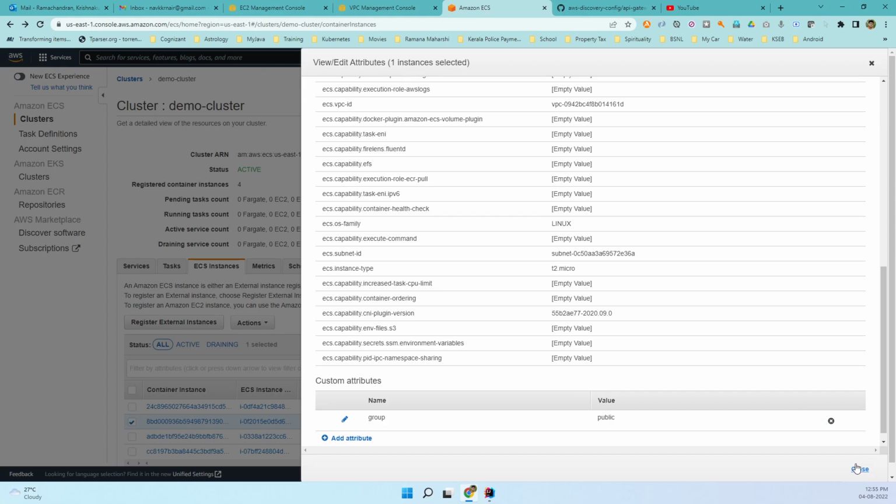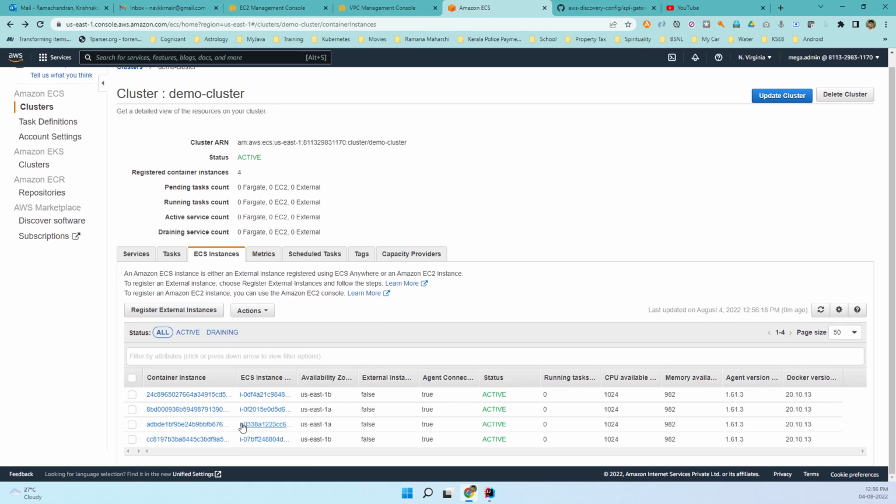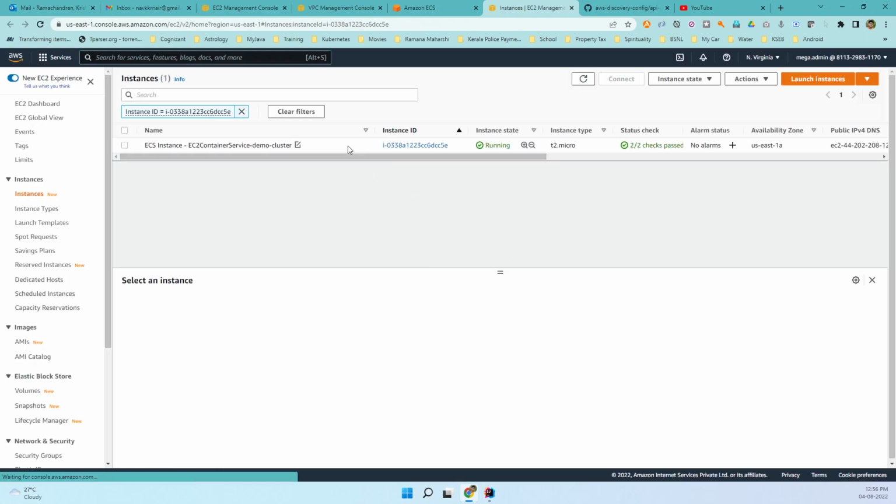That means we want to allocate these tasks based on these attributes. Once we want the API gateway deployed to a particular instance that has this custom attribute of group with the value of public, and for private, we want to allocate those instances.